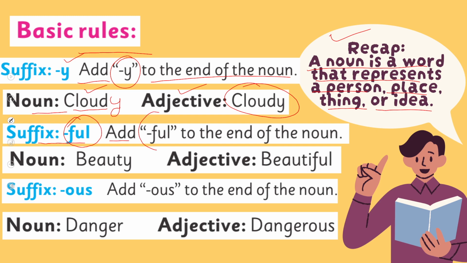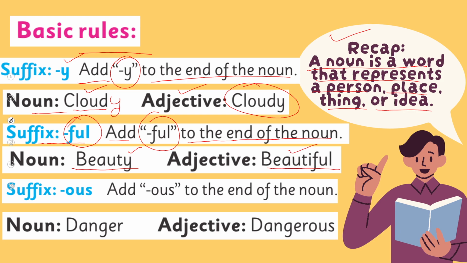Add ful to the end of the noun. For example, beauty will be beautiful. When we removed y and added ful, we made another adjective from this noun, which is beautiful.